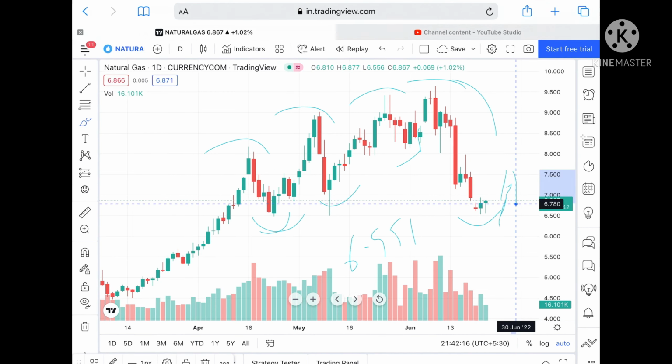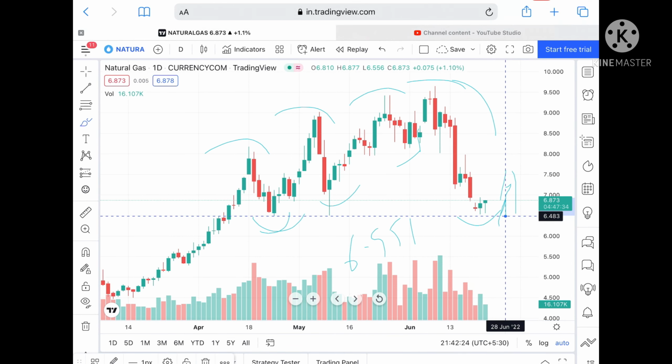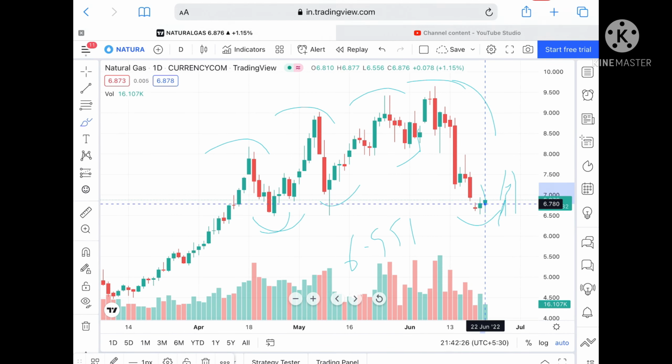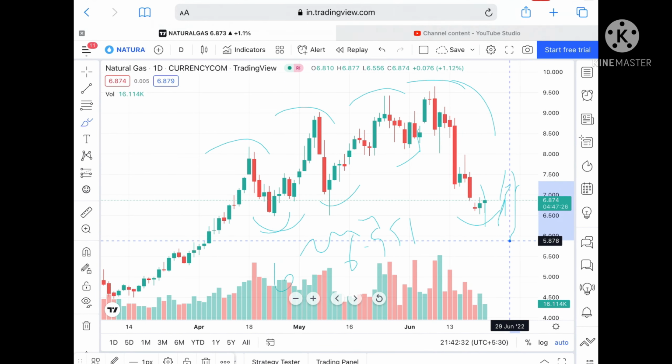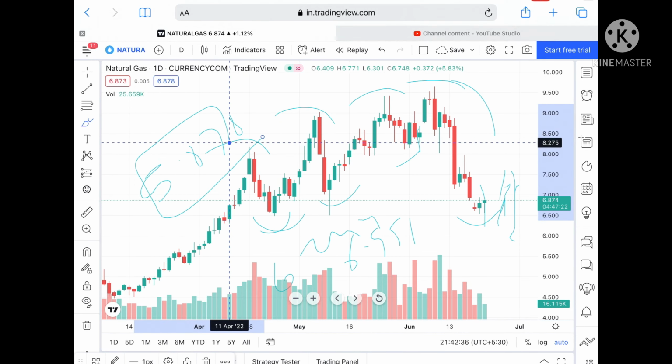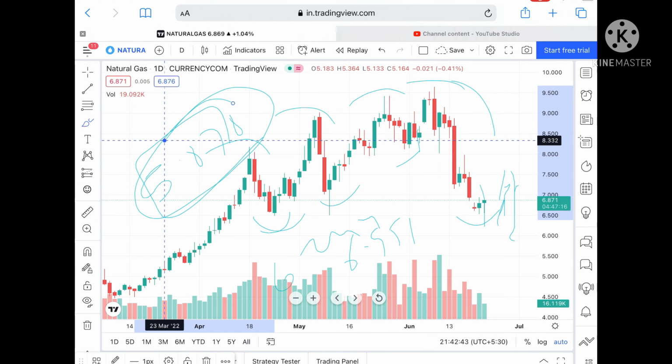But suppose if the price didn't sustain this level, we can see it can go towards a level of 6.597, and if that level also didn't sustain, we can see it can go further down towards a level of 6.483. If that level goes downside, a probability of touching 6.244 will be there, and once it goes below that level, then we can see it can move further down towards a level of 5.878. Once it touches this level, you can check my previous video where I explained where the price can move further down if it goes below this level. Any doubt you can mail me regarding that.